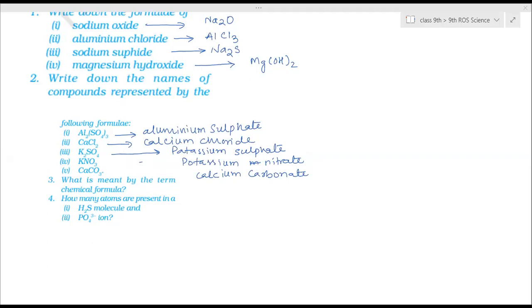Ma'am, could you please let Redmi in? What? Ma'am, could you let Redmi in? She said she sent you the PDF.